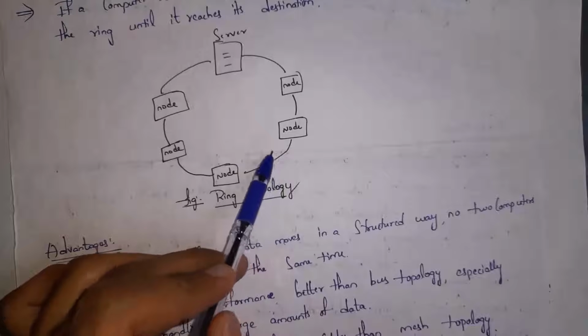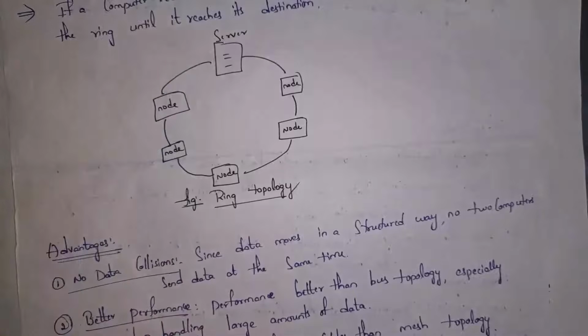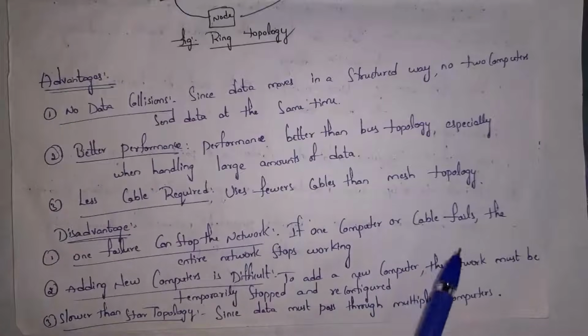Not only cable break. For example, if this computer is not working, this computer cannot send data to this computer. So if one computer or cable fails, the entire network stops working. And next one is adding new computers is difficult. If you want to add new computers, at first you need to stop that network and connect the new computer. So adding a new computer is difficult because we need to stop the entire network. And the third disadvantage is slower than star topology.